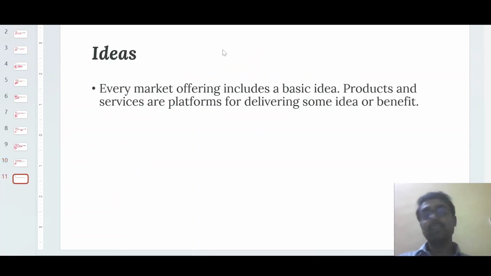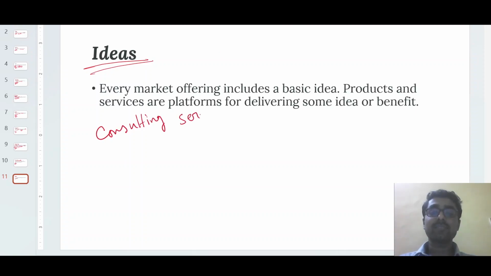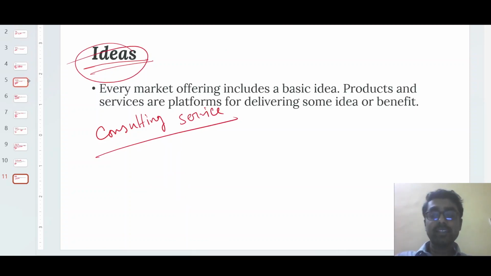And last but not the least, another marketing entity is all about ideas. So ideas, you can better say it as consulting services, right? Consulting service is all about showcasing your idea, selling your idea. Some persons ask you what they should do in their future life, and you guide them in respect of some money.